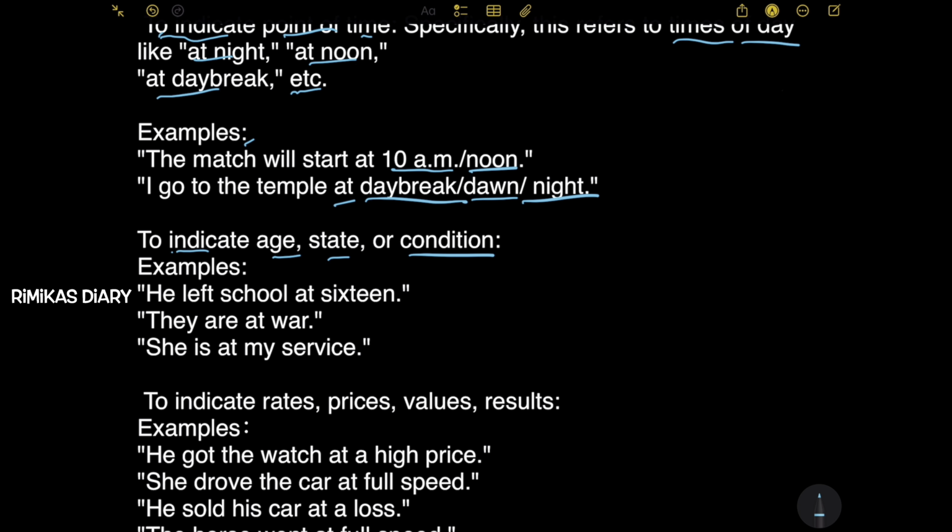Next, to indicate age, state, or condition. Example: he left school at 16. They are at war. She is at my service. So here, at is used to indicate the age, 16. Here, it's used to indicate state, and here it is also used to indicate the state.